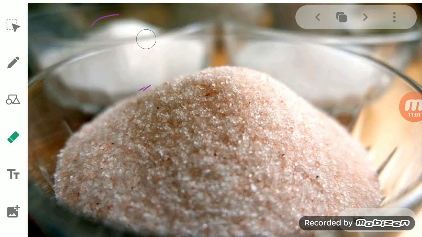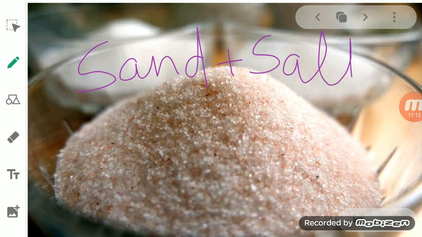Now you can see here in this picture, sand plus salt. Sand and salt, both of them are mixed together. So what is the property of salt here? How can we separate them? Most of the time this question is asked: if a mixture of sand and salt is given, how can you separate them from each other? Salt has a specific property and sand has a different physical property. So here we will use a suitable solvent to separate these two from each other.